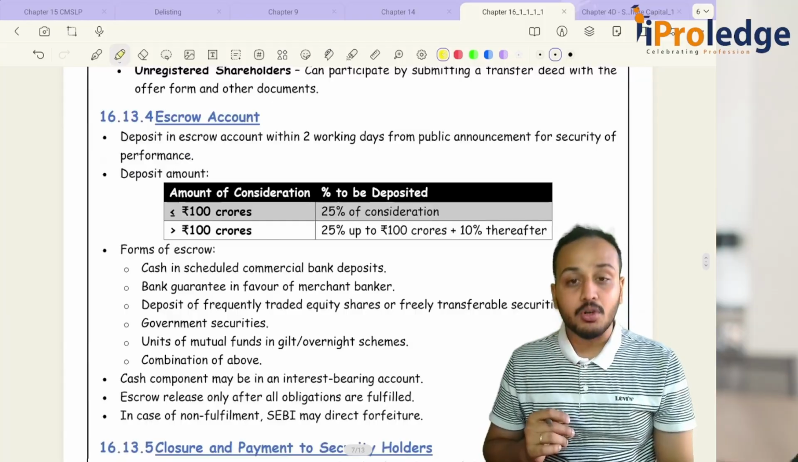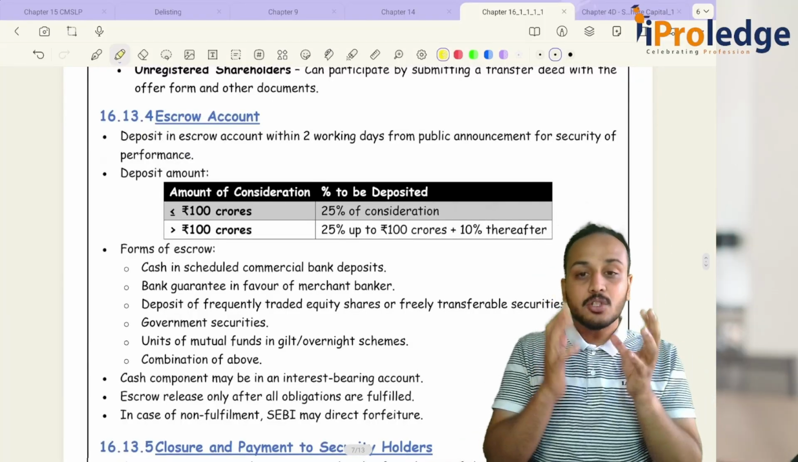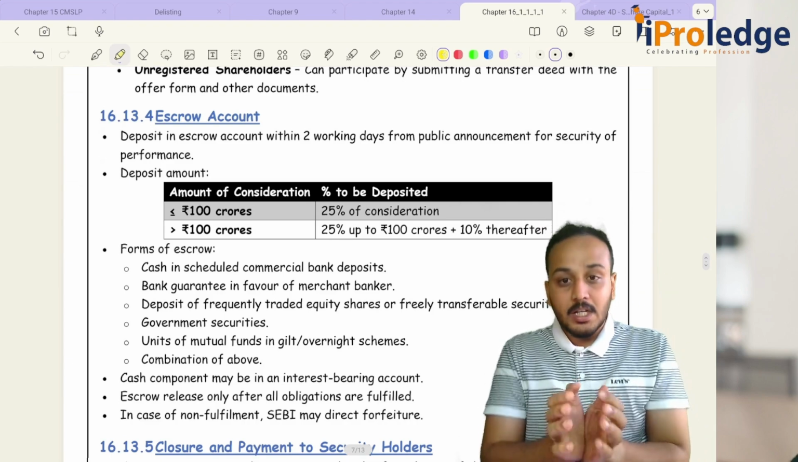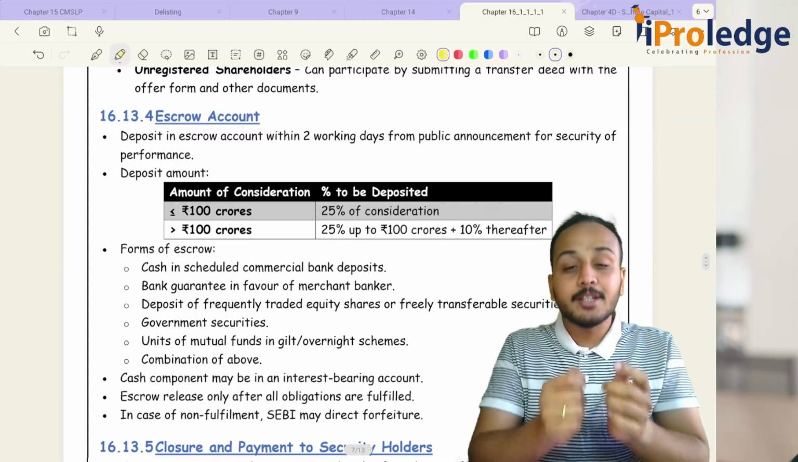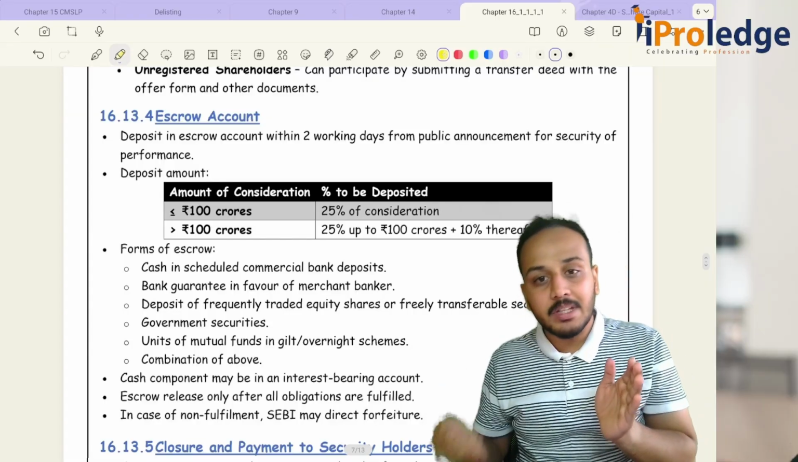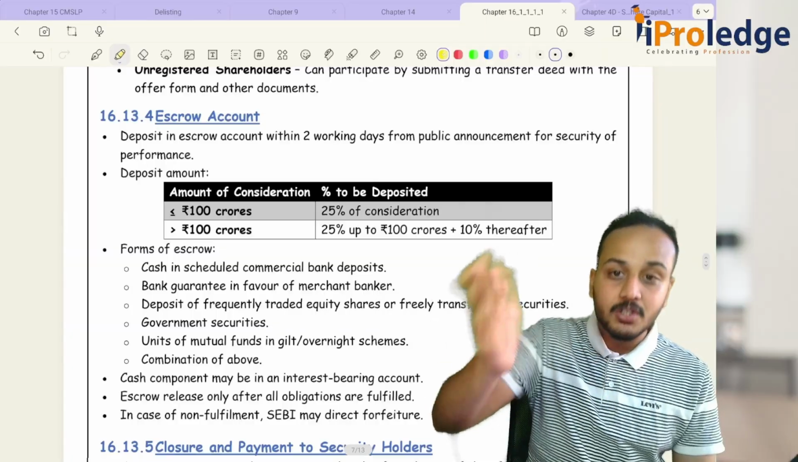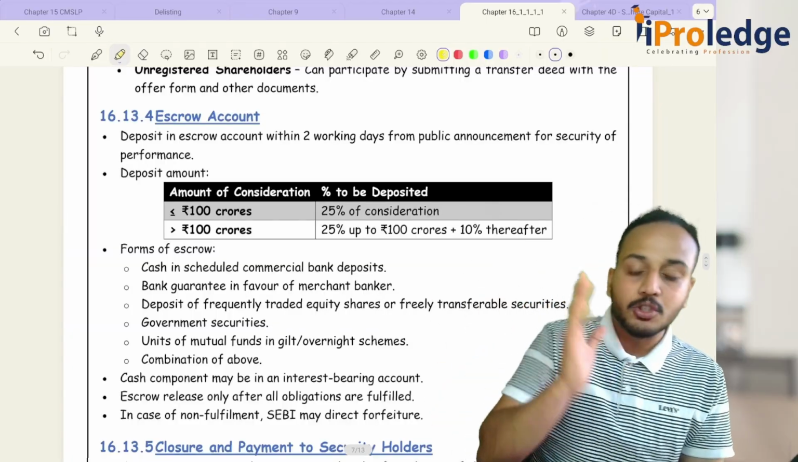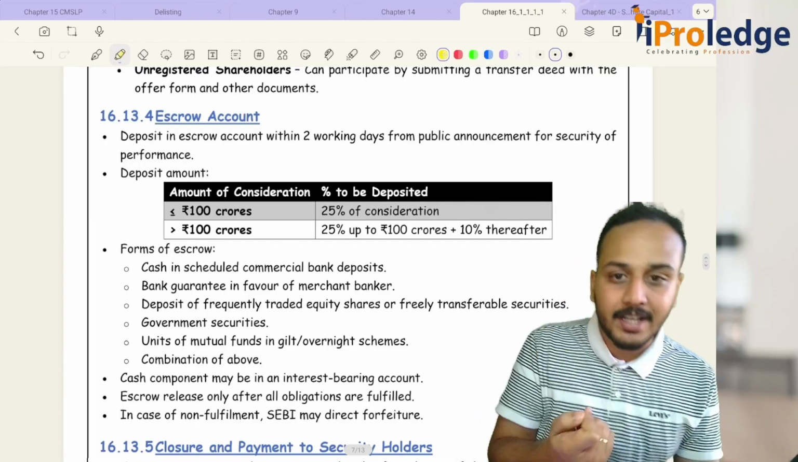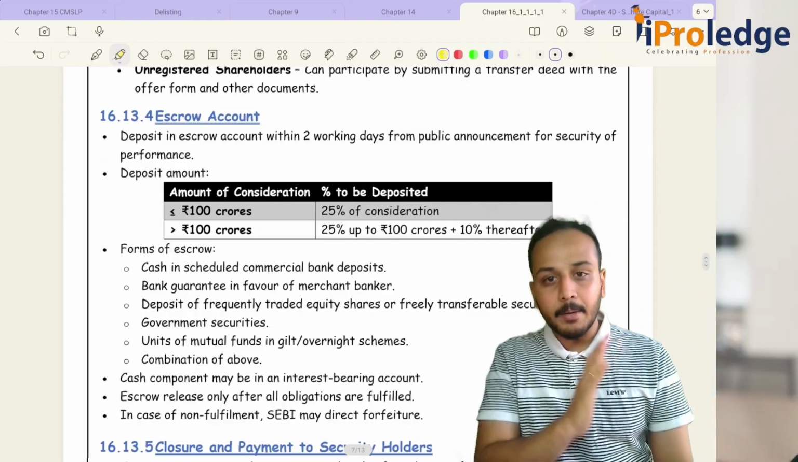Now the escrow account. How much? First let's discuss what an escrow account is. An escrow account is an account that is opened for a specific purpose. If you are withdrawing money from that account, it has to be only for the purpose for which the account was opened. For example, an escrow account for buyback: if you are utilizing the money in your escrow account, it should be only and only for your buyback purposes.